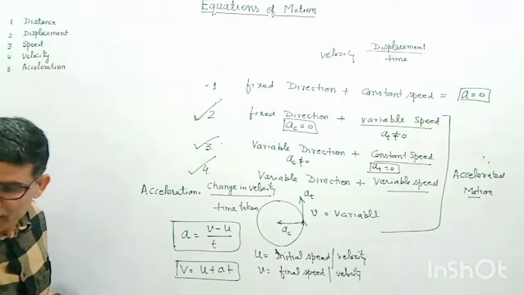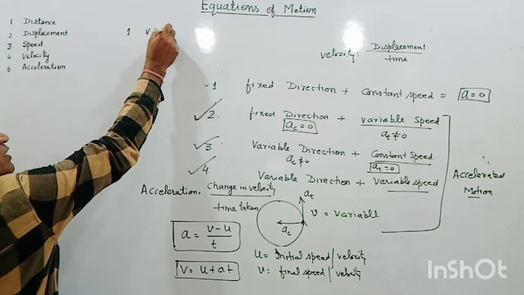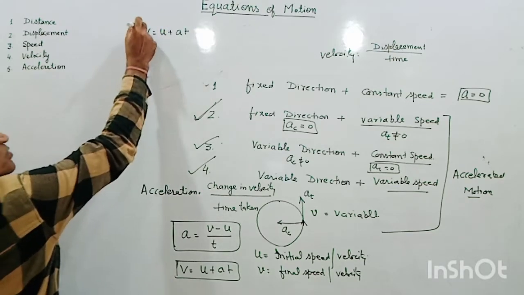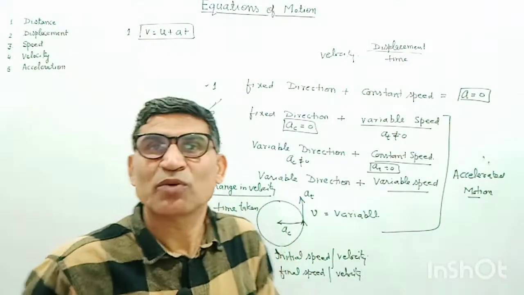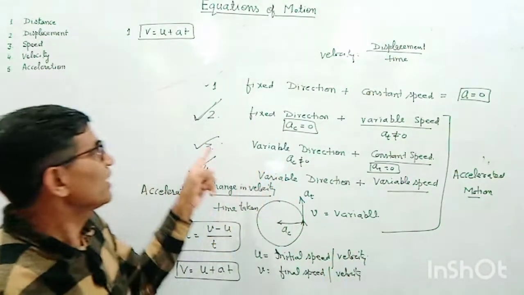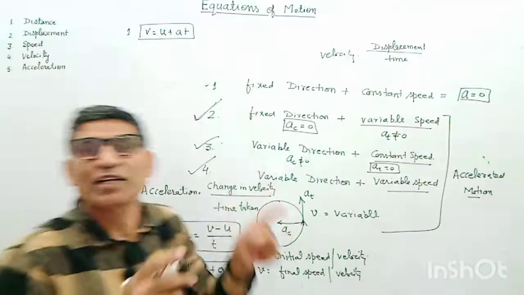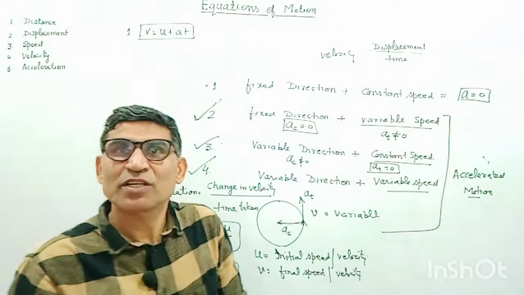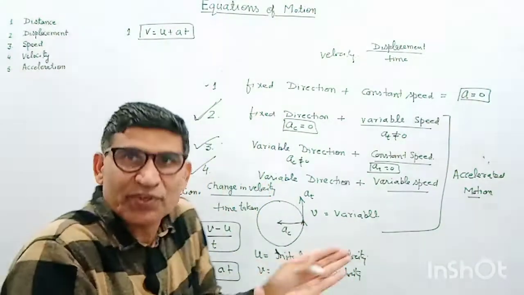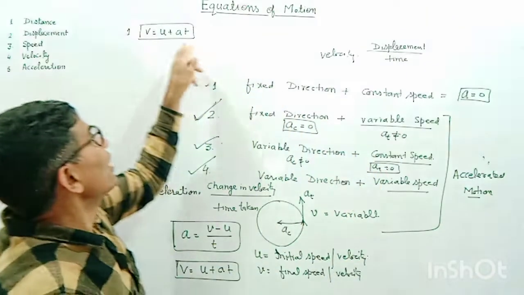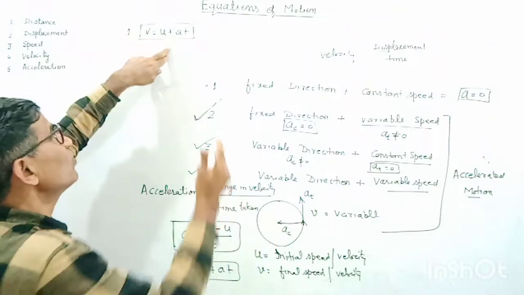So I am rewriting this equation here. v is equal to u plus at. This one. So this equation is valid for a particular direction. I have fixed the direction. So this equation is valid along one dimension. This is also valid for two dimensions. But we have to take different directions, like we will apply this equation separately along the x-axis, separately along the y-axis.